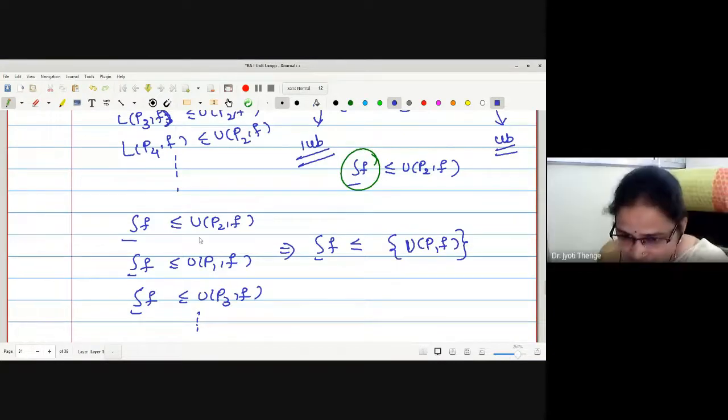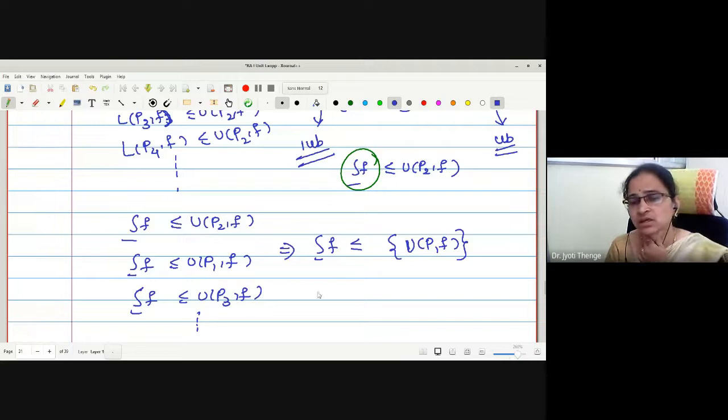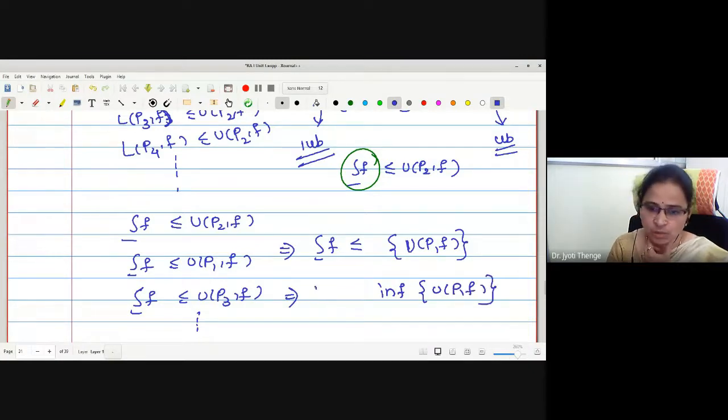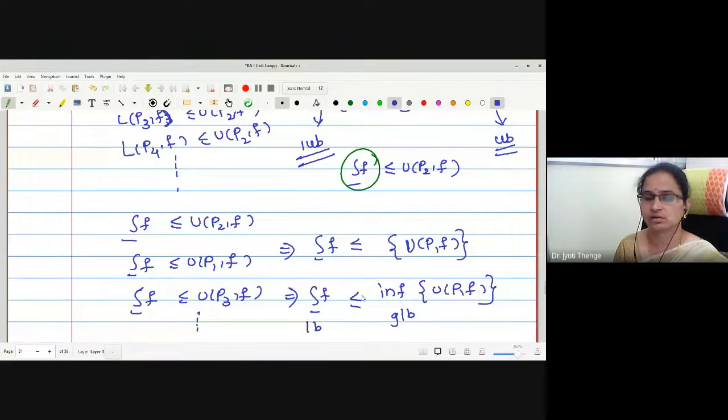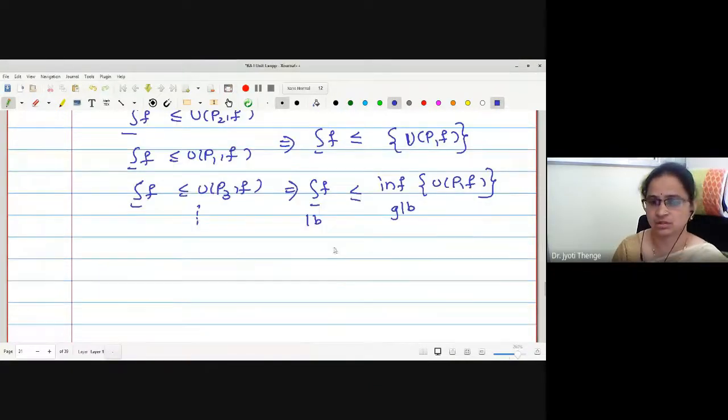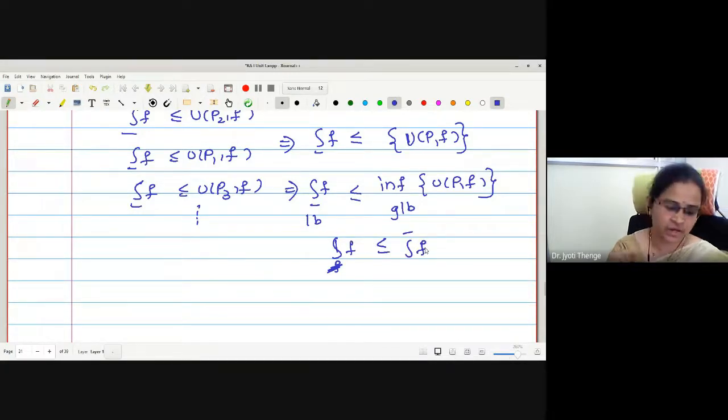Every term. Okay. Now let me consider the infimum of the set. This is the lower bound. Infimum means greatest lower bound, no? And this is any lower bound. What is the relation then? Less than or equal. Therefore, this lower integral is less than or equal to the upper integral, and hence the proof.